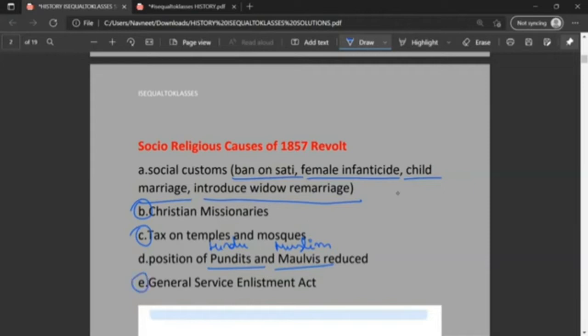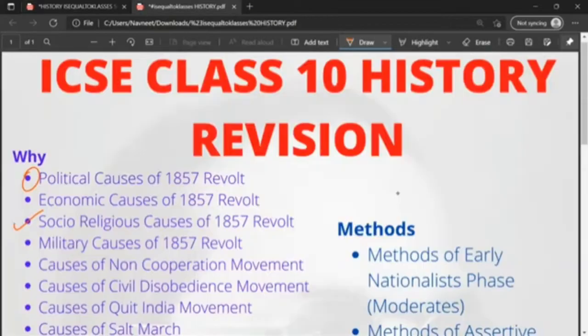General Service Enlistment Act, wherein a soldier was sent abroad to serve the British Army. In Hinduism it was considered taboo to travel overseas, so this again hurt the feelings of the Hindu community.